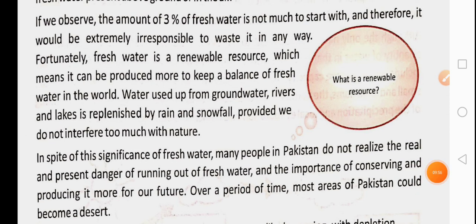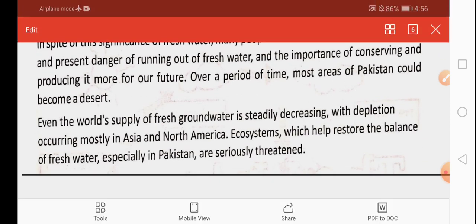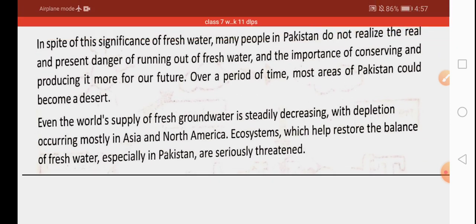And you know, water is a renewable source. When we use water, it evaporates again, it forms clouds, and when it rains, it comes back on the earth. But unfortunately, water is being wasted so much that in spite of being renewable, we are facing a shortage of water in our country. The water is being wasted, the water is being polluted. However, all of us know that water is important for life.